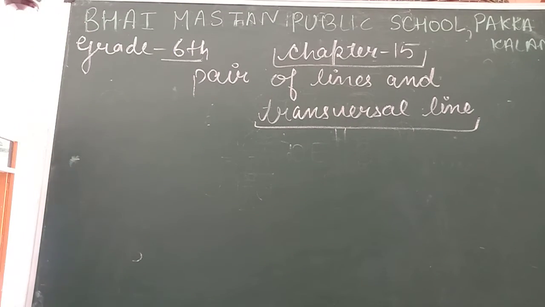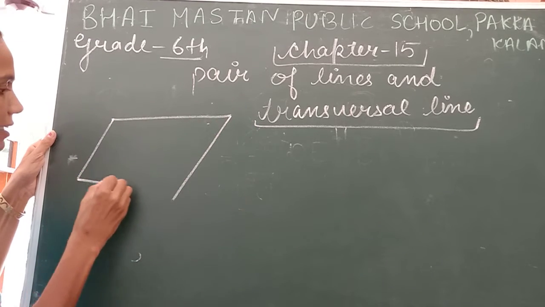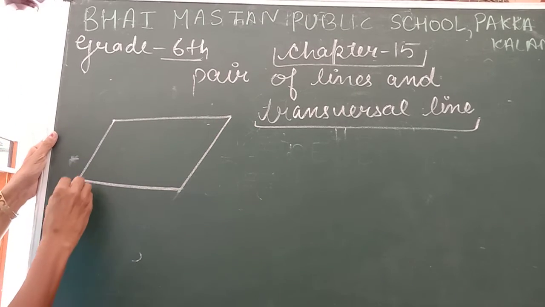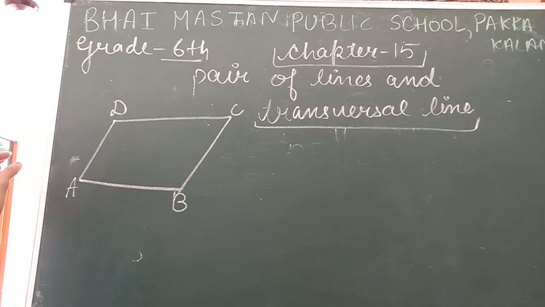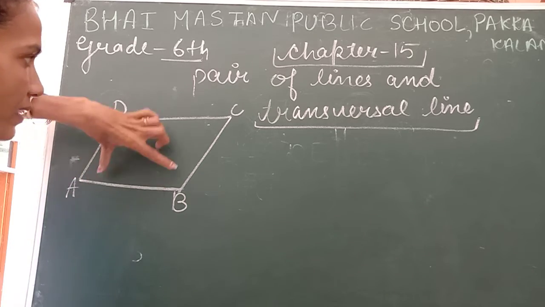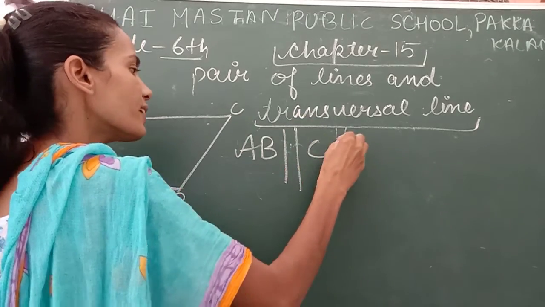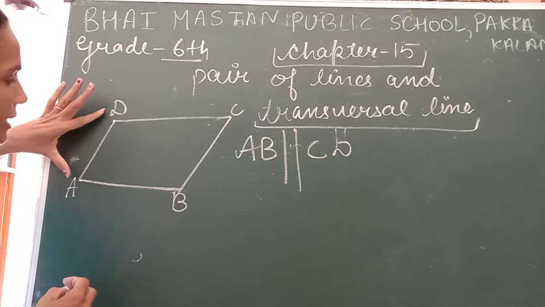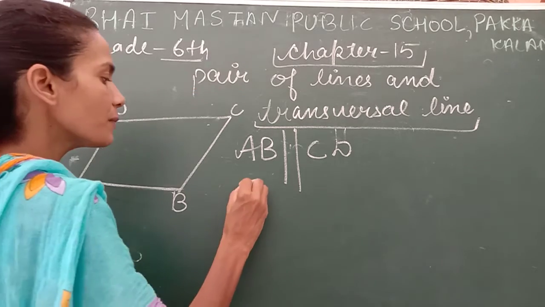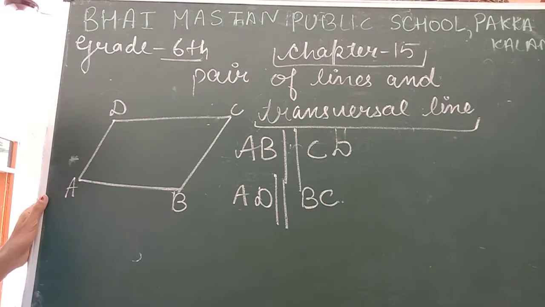Okay, so now I am going to draw another diagram. In this, you also tell me which are parallel. Yes, in this, A, B, C, D. So which are parallel? Yes, AB and CD. AB parallel CD. And AD is also parallel to BC. AD parallel BC. Is it okay, students? Clear, all of you?